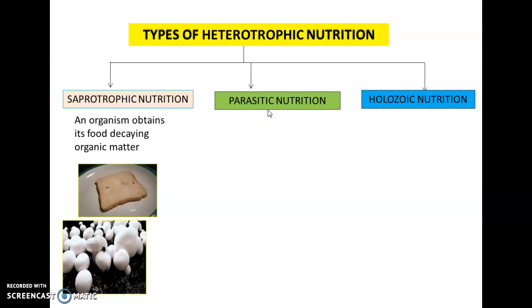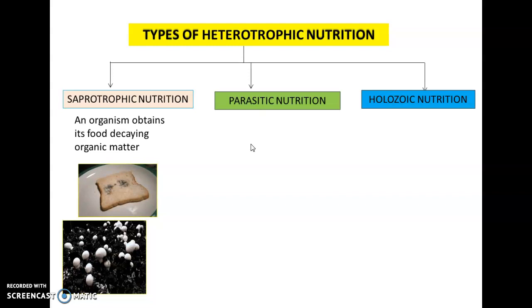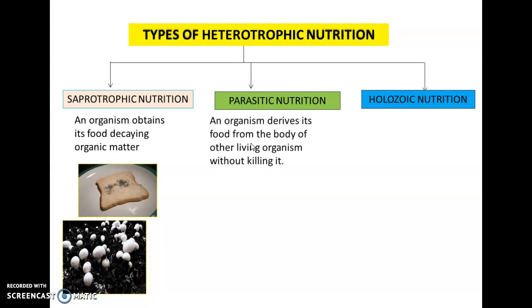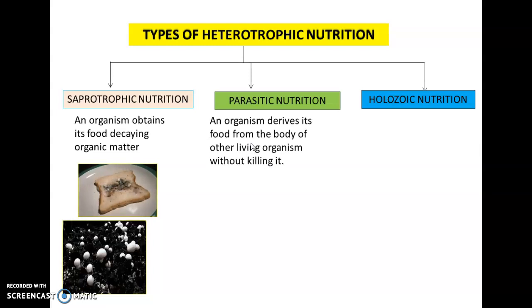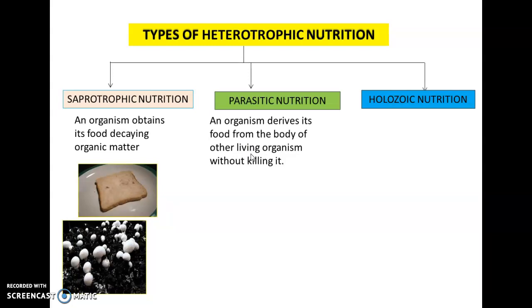Next, parasitic nutrition. It is that mode of nutrition in which an organism derives its food from the body of another living organism, also called the host, without killing it. So the organism which obtains the food is called a parasite and the organism from whose body food is obtained is called the host. What happens here? The host is preparing the food and the parasite keeps feeding on it but gives no benefit to the host in return.